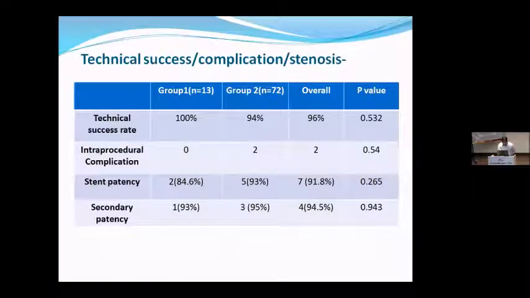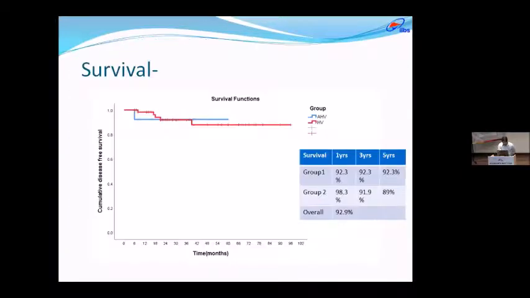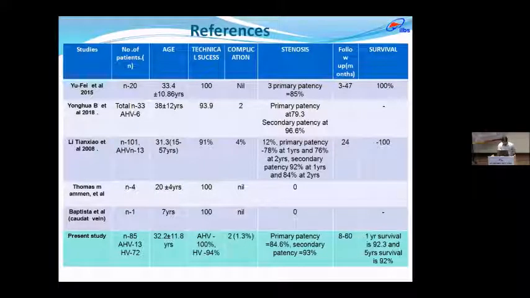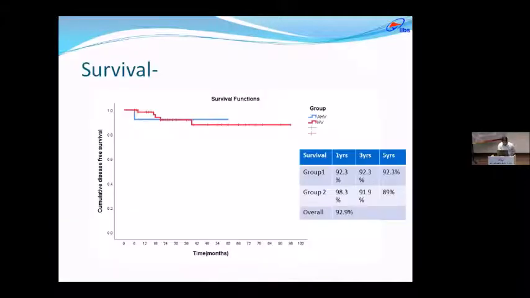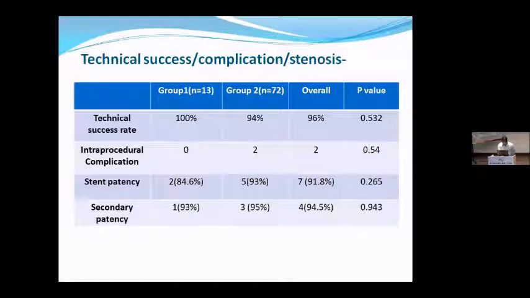Technical success in our accessory hepatic vein recanalization group is almost 100%, and in group 2 it was 94%; in 2% we were unable to bring the pressure below 5 mmHg. So overall technical success is 96%. This is in accordance with a study done by Yufei et al., in which technical success is around 100%. Regarding stent patency, in the accessory hepatic group it is 84.6%, and in group 2 it is 93%. At 1 year this is primary patency, and secondary patency is approximately 93 to 94% in both groups.